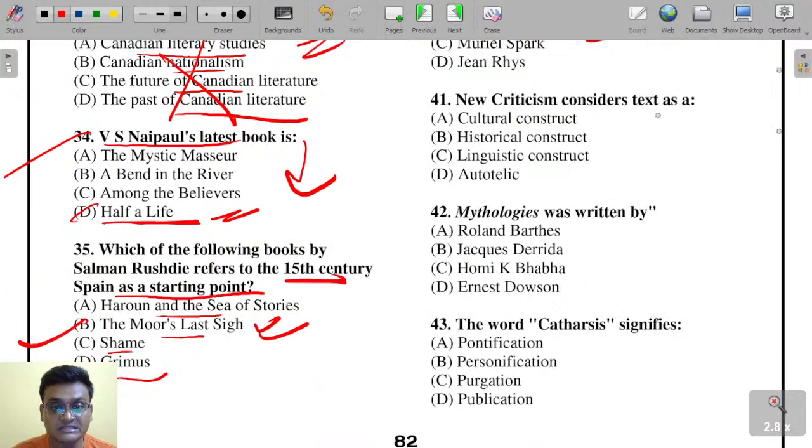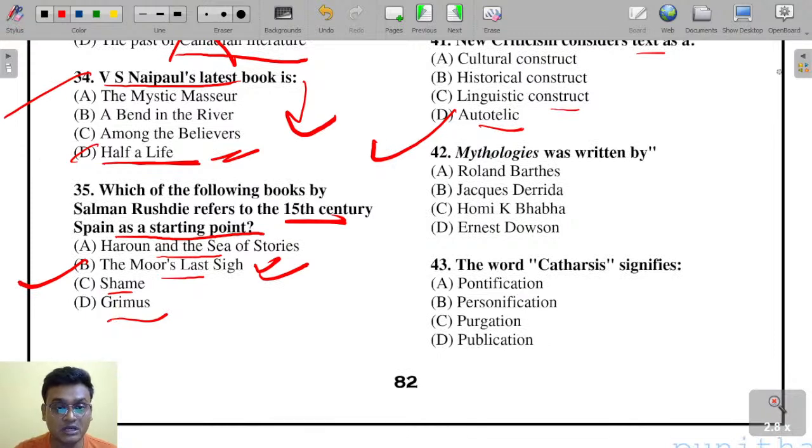New Criticism considered text as a cultural construct, historical construct, linguistic construct, or autotelic. Text is autotelic. New Criticism was a reaction against biographical criticism. Text is self-contained and autotelic. Close reading and self-containment are features of New Criticism.